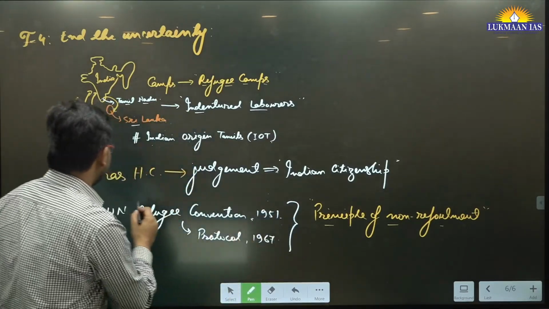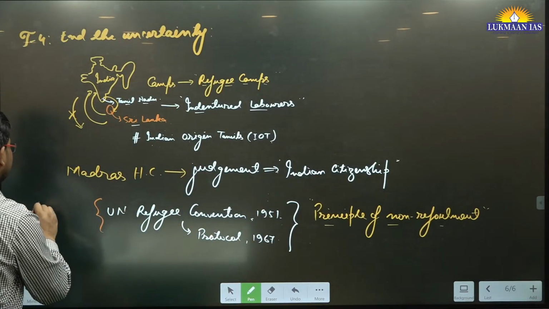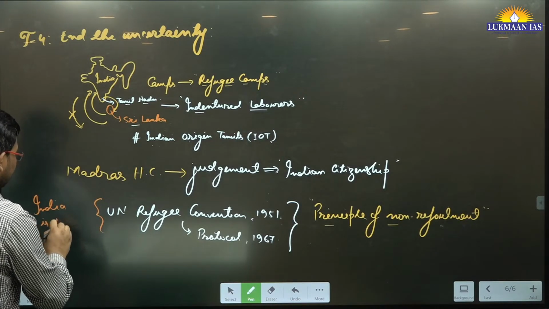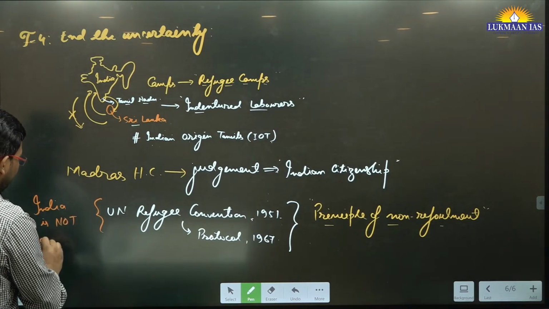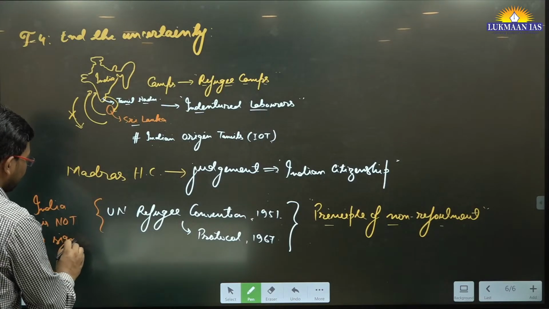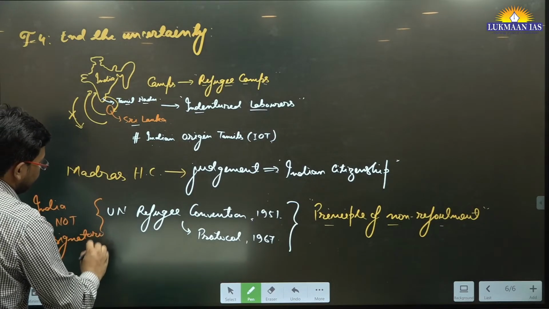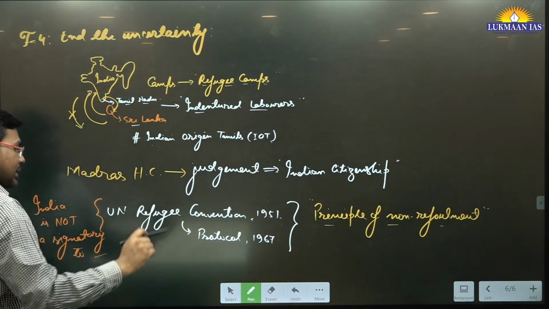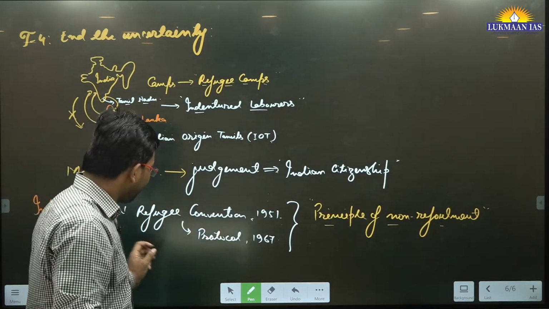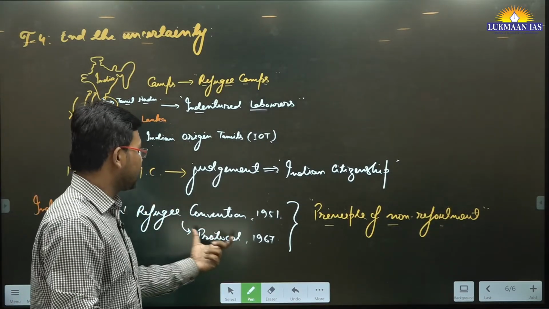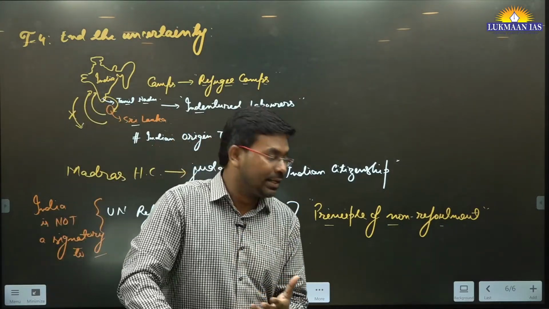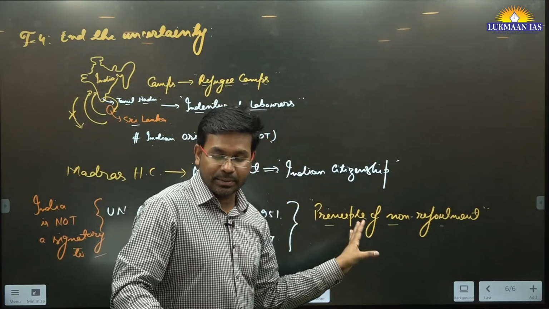The catch is that India is not a signatory to these conventions, the UN Refugee Convention 1951 or the 1967 Protocol. Since it is not a signatory, it is not bound by its principles also.